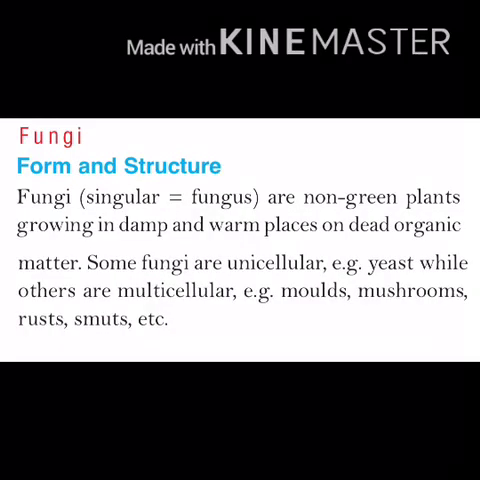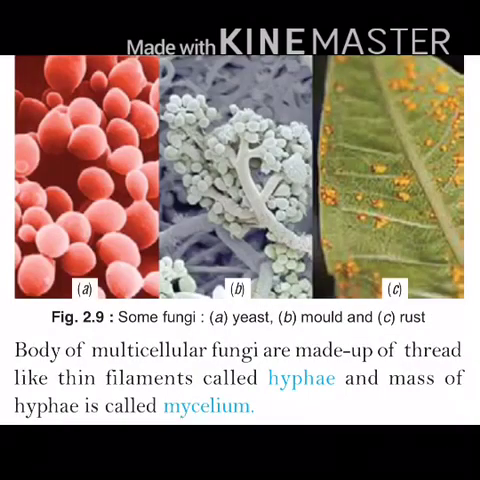Next is fungi. Form and structure. The singular of fungi is fungus. These are non-green plants growing in damp places. Damp means moist and warm places, on dead organic matter. Some fungi are unicellular, for example yeast, while others are multicellular, for example molds, mushrooms, rust, smuts, etc. You can see pictures of different types of fungi. First is yeast, second is mold, and third is rust.